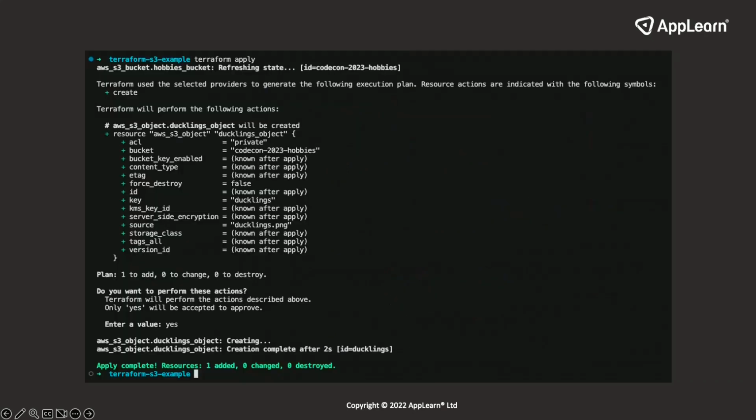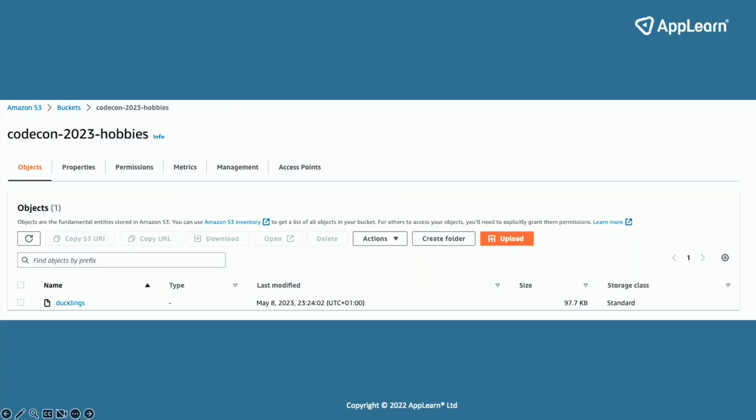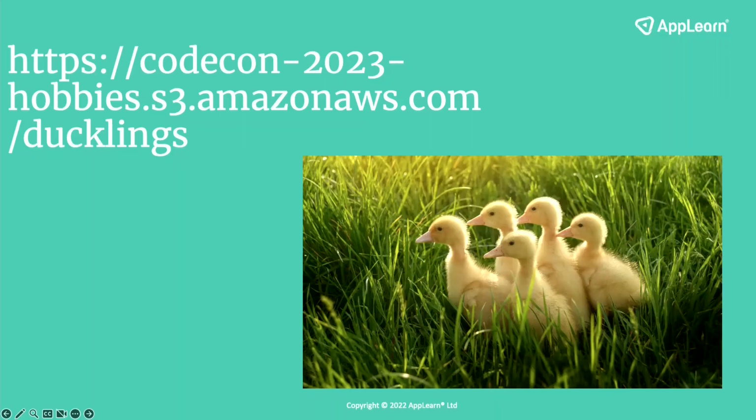Again, same procedure. Apply, you can do plan, apply. The great thing about apply is it'll actually plan it for you, and it will ask you before. So I've just done that. It's told me that, hey, I'm going to create all of these. I've said yes. Go back to the console again. We have the ducklings. Great. And all of that was using code. Now, if you access this page, if you're so interested, you will find these ducklings.